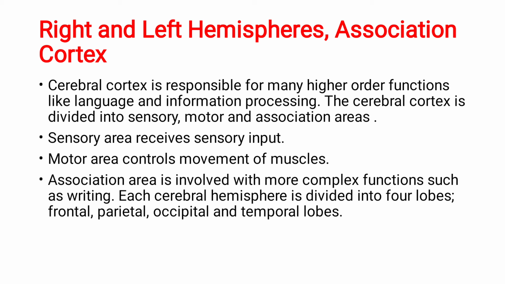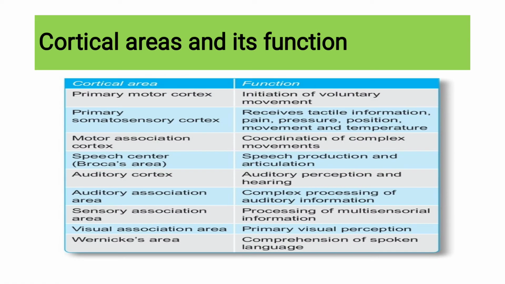Then each cerebral hemisphere is again divided into four lobes. What are those four lobes? Frontal lobe, parietal lobe, occipital lobe and temporal lobe. So what are the four lobes? Frontal, parietal, occipital and temporal lobes. So let's see the cortical areas and their functions.